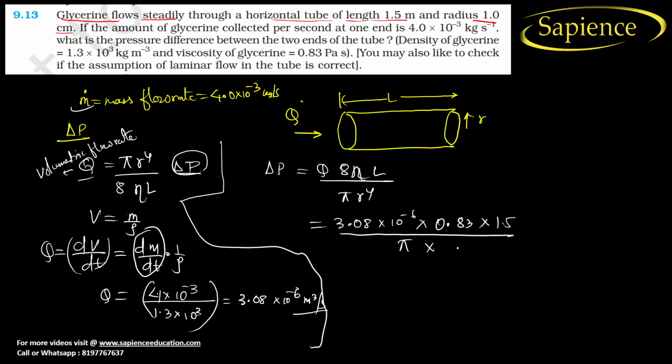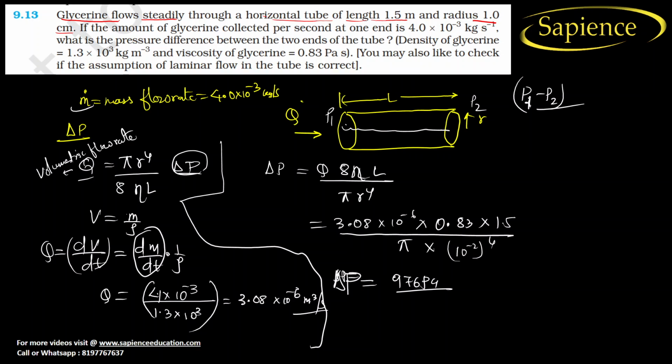So convert it into meter. This will be (10 to the power minus 2) to the power 4. When we collectively find this, we will get the change in pressure, that is delta P, equal to 976 Pascal. Okay, so this is the change in pressure that will happen as it flows. Let us consider there is P1 and there is P2. Whenever there is a difference in pressure, that is P1 minus P2, only then will a flow happen.